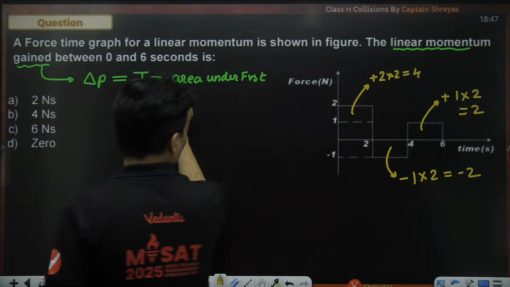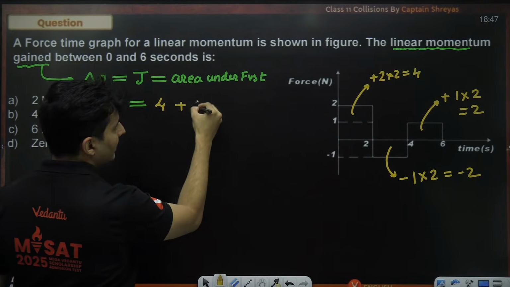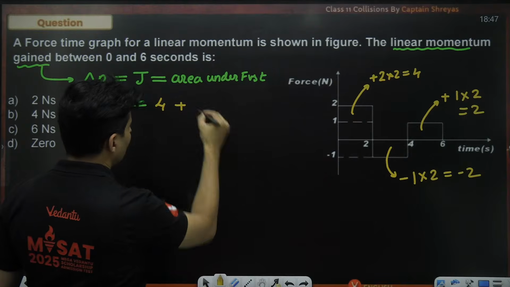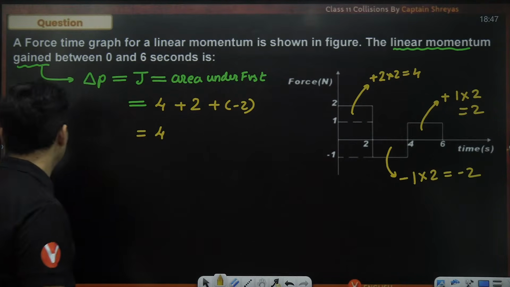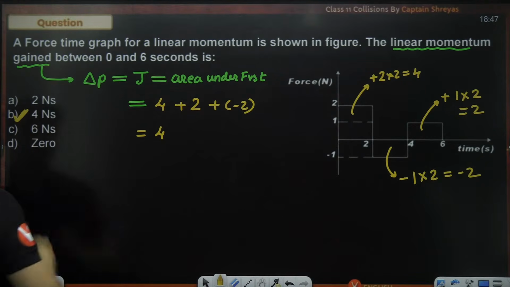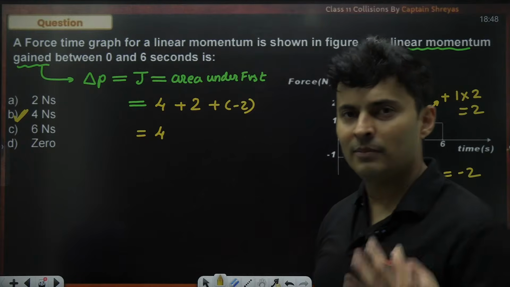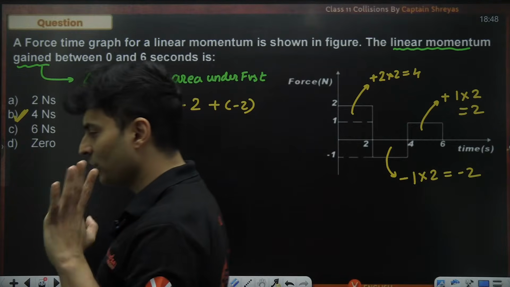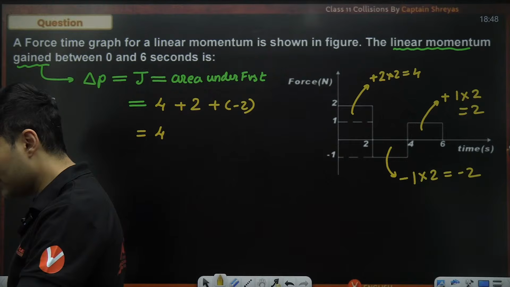So the total area will be 4 plus 2 minus 2, so it will just be 4. Hence option B will be the right answer. Everybody got it? How do we find the change in momentum, which is impulse? It is the area under the force and time graph. Very good. Amazing.